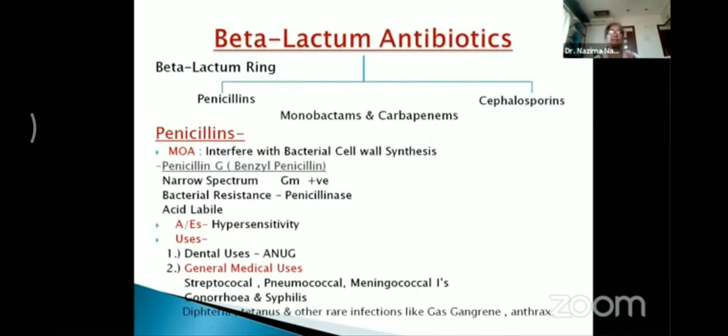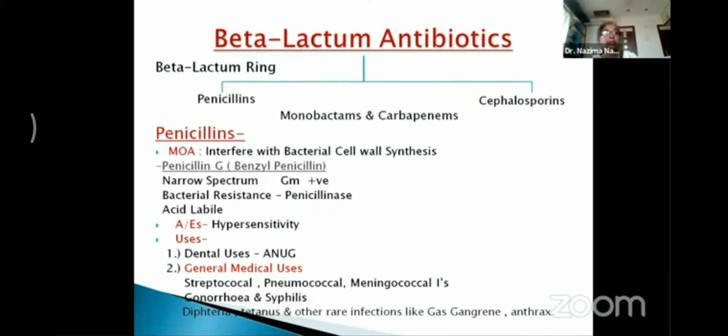Now coming to the beta-lactam antibiotics. Beta-lactam antibiotics are classified into penicillins and cephalosporins. They are so called because they have a beta-lactam ring. This is the hallmark of these beta-lactam antibiotics. The initial drugs are the penicillins and the cephalosporins. The later additions are the monobactams and the carbapenems. So these are the later additions in this group.